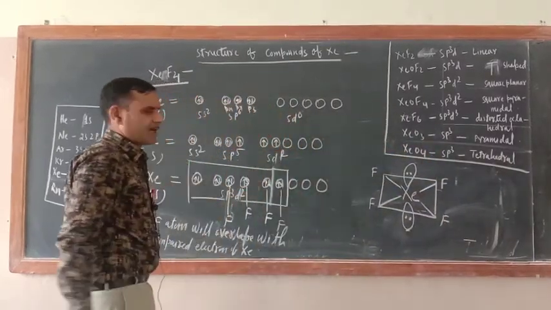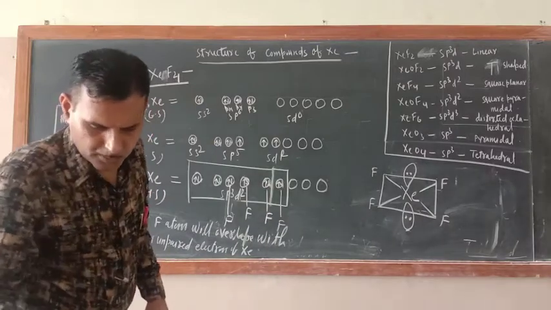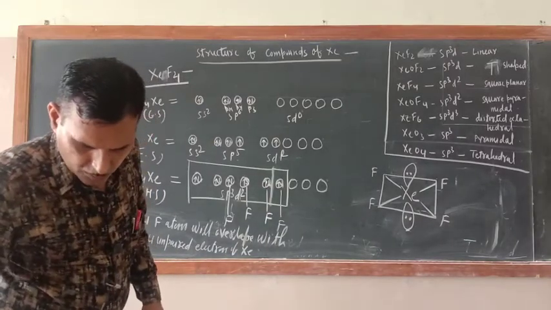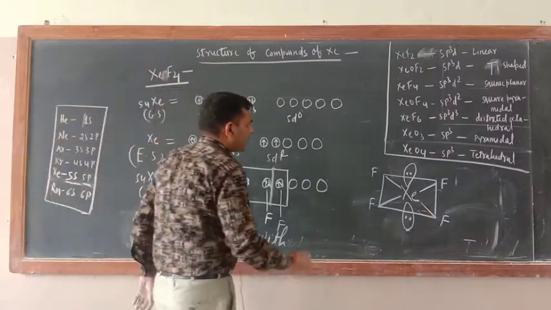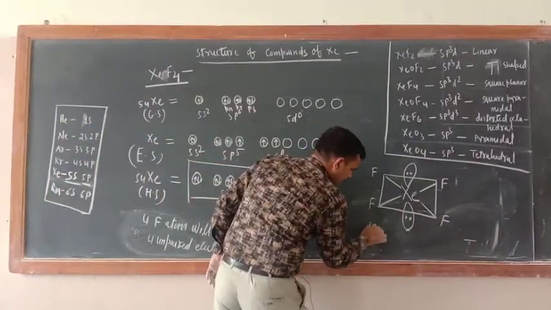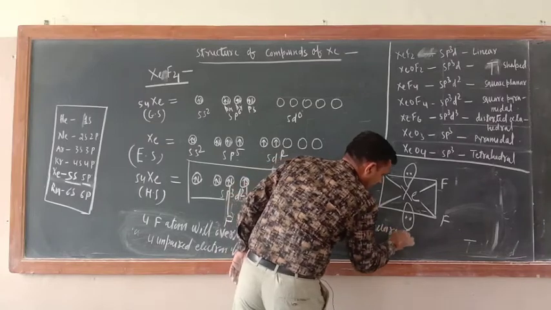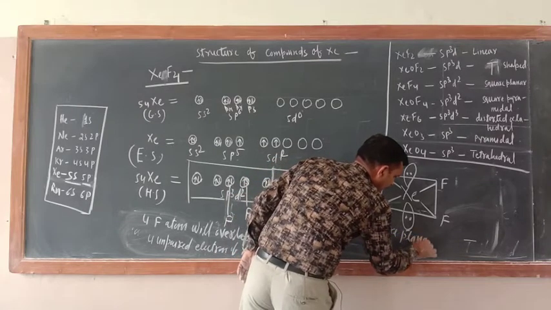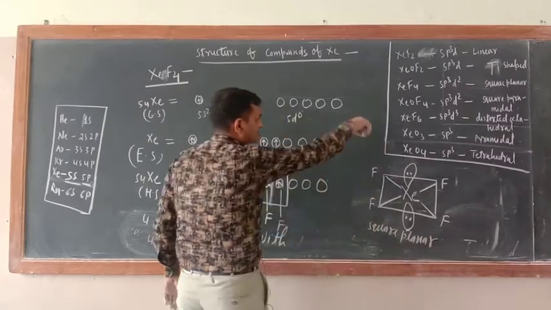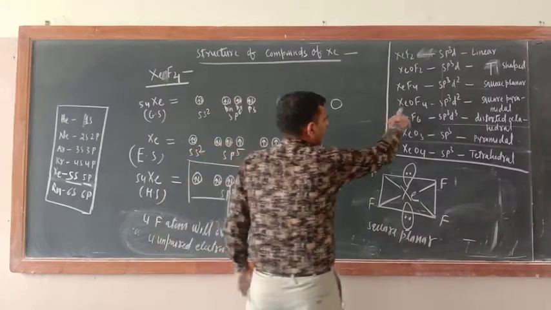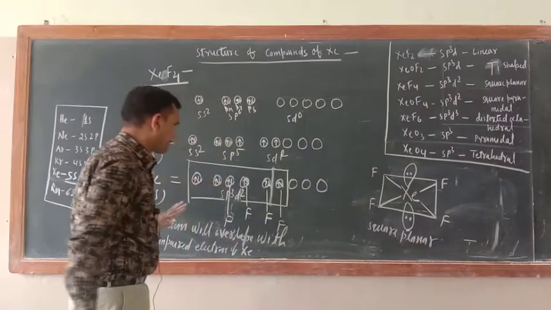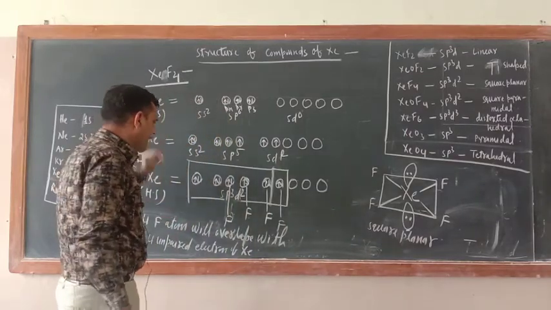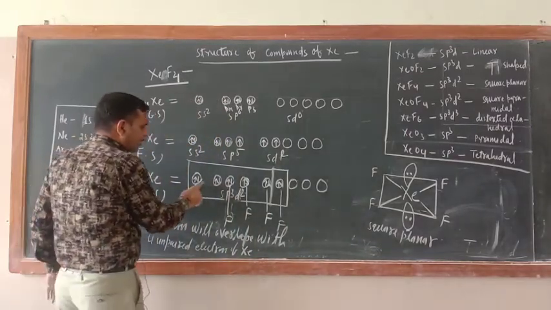Now this is XeF4. So what is their structure? Square planar. Okay, now the next structure is XeOF4. Everything will be the same only. Now just see here, how many lone pairs are there?